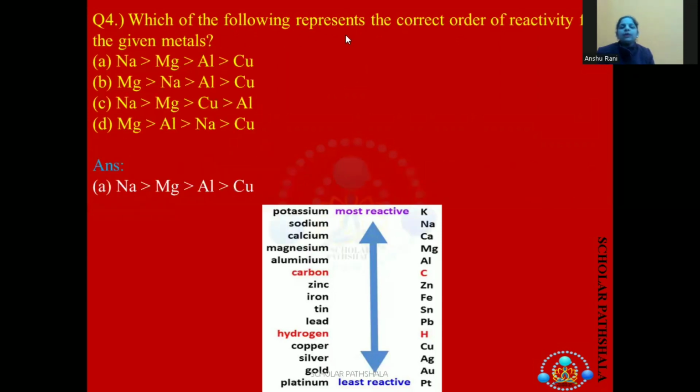Which of the following represents a correct order of reactivity for the given metals? These are the metals given here: sodium, magnesium, aluminium and copper. So we need to find the order according to the reactivity. It is sodium, magnesium, aluminium and copper.